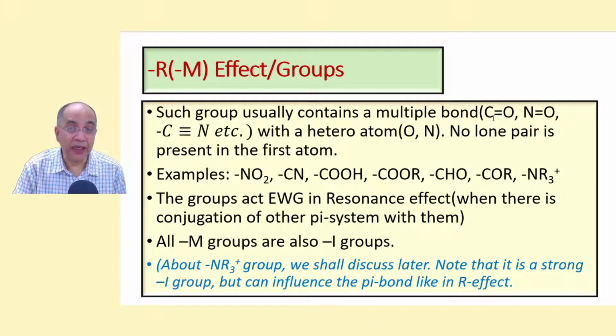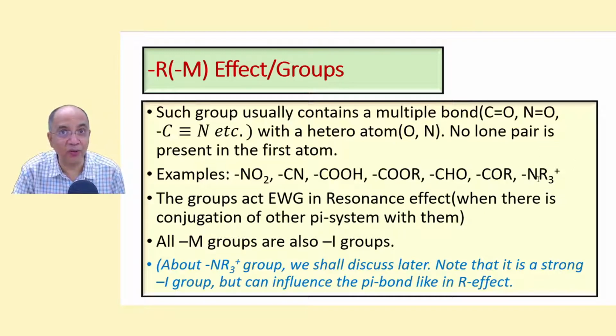There must be a double bond or a triple bond, a pi electron system with a heteroatom, O, N, like that: C double bond O, C double bond N, N double bond O, C triple bond N, and so on. Examples are nitro group, cyano group, carboxylic acid, alkoxycarbonyl, that is ester, aldehyde, ketone, NR3+.